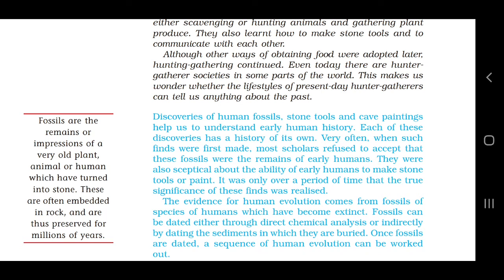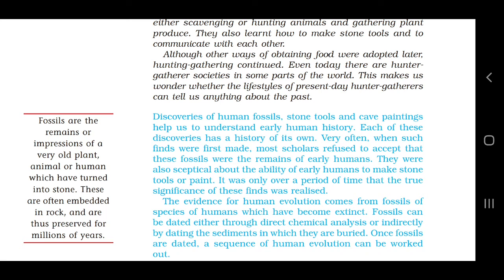So we get the evidence that stone tools made and used by early humans were found in various parts of Africa and Europe. With this evidence we get to know that they were using stone tools. What types of stone tools did they use, such as pebbles, sharp stones, stone blades? For what purpose were they using these tools? For hunting, for cutting the flesh, or for protecting themselves.